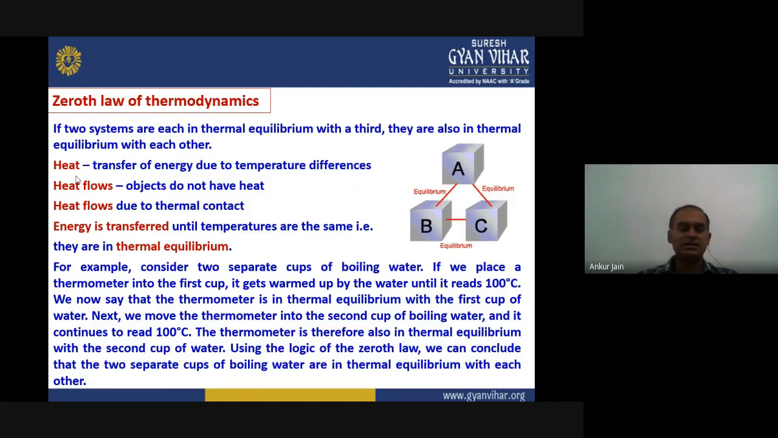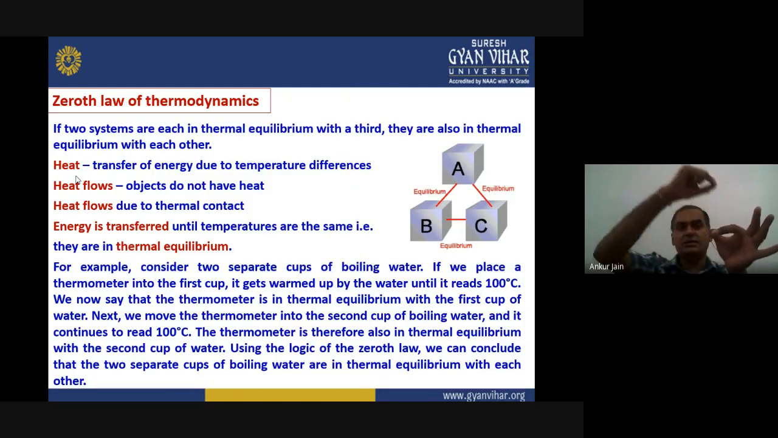Let us understand this by an example. Let us consider two different cups of boiling water, right? If we take a thermometer to measure the temperature, and put this thermometer into the first cup, what will happen? The temperature reading of the thermometer will start increasing, right? And it will increase up to 100 degrees, because the temperature of boiling water is 100 degrees. When it reaches 100 degrees, that means the thermometer is in equilibrium with the first cup of boiling water.